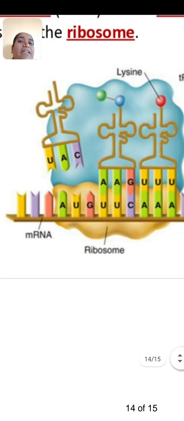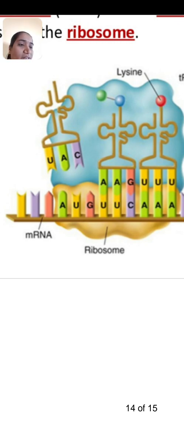Then the tRNA molecule which has complementary bases with AUG: A must be complementary with U, that is uracil. Here thymine is replaced by uracil in the RNA molecule. Remember that.